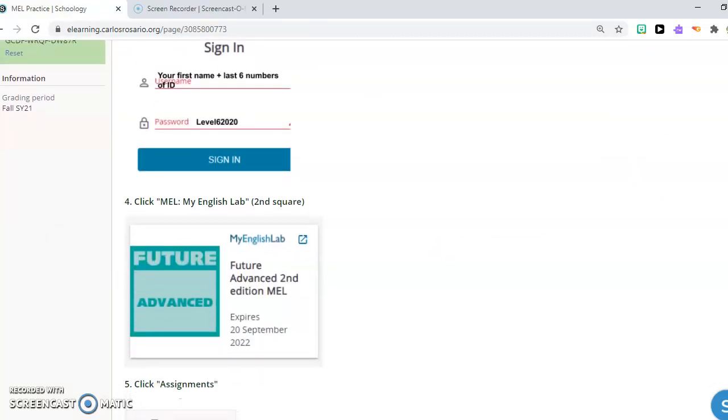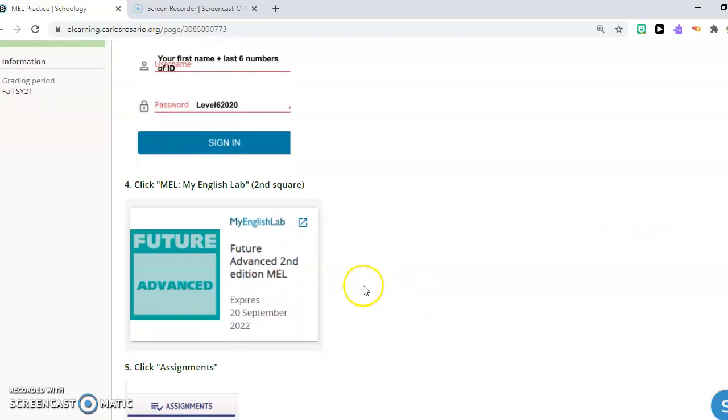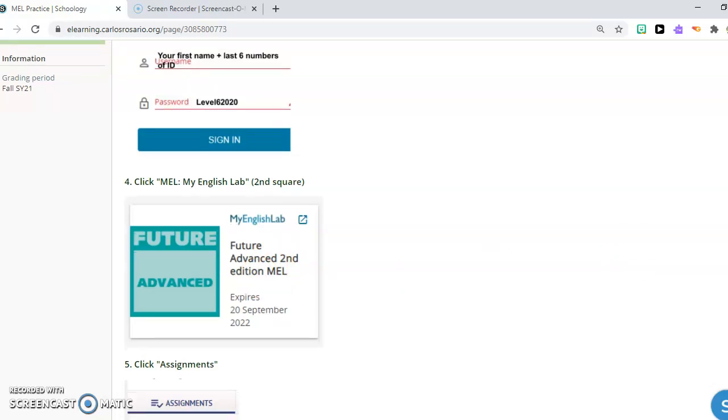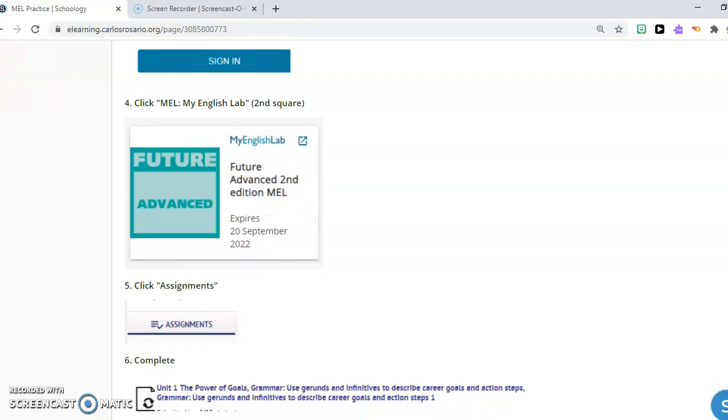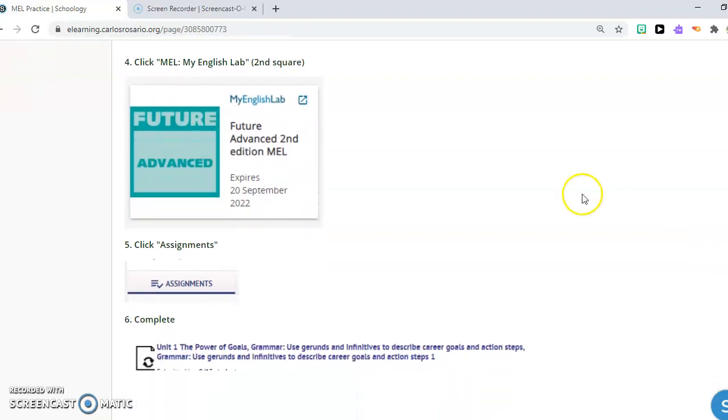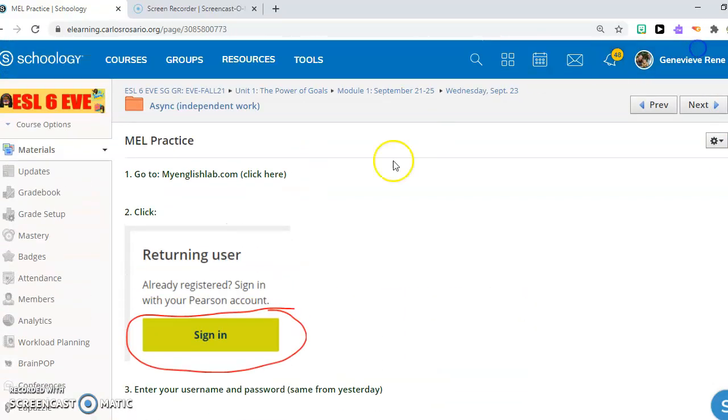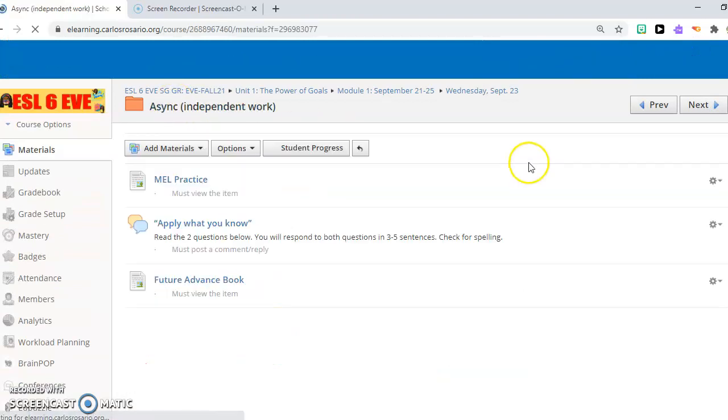After you click Sign In, you're going to click the second square, My English Lab, Future Advanced. After you click My English Lab Future Advanced, you will click Assignments. If you have completed your assignments from yesterday, you will see you have an assignment to complete for today. Please complete it. That's your first async assignment.